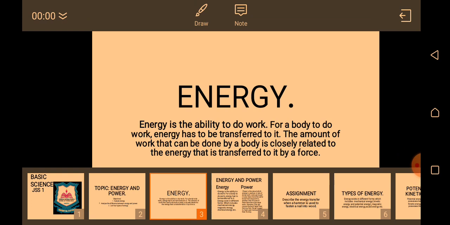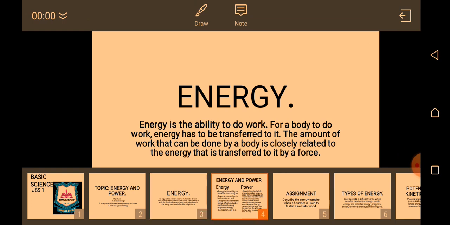That is when you can say energy has been transferred to it and work has been done. So that is why the second paragraph says the amount of work that can be done by a body is closely related to the energy transferred to it by a force. So energy, power, work, they are related terms.